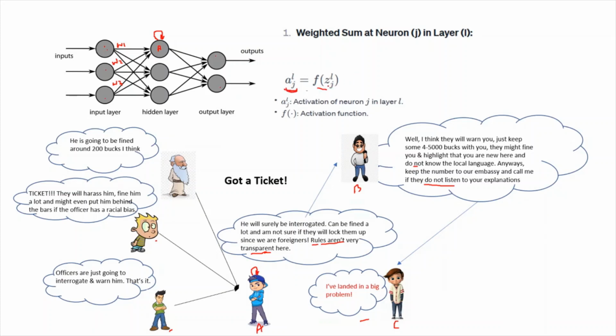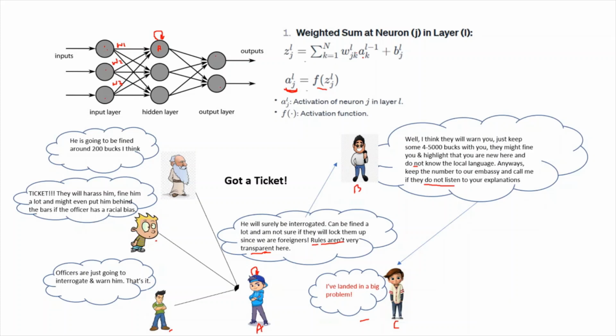And now Z is calculated as K equals 1 to N, which denotes how many neurons are connected to this particular neuron. For example, if you consider this neuron, 3 neurons are connected. So K will be equal to 1 to 3. So for each neuron, it will multiply the connection weight and whatever has been passed.